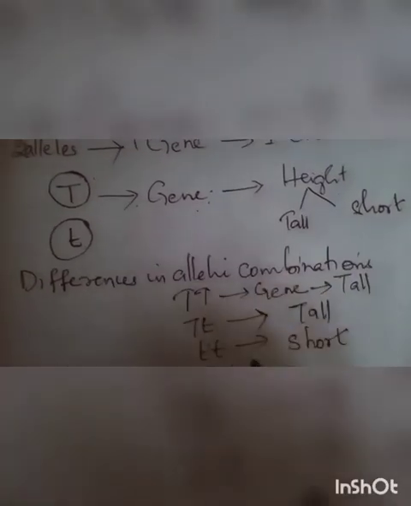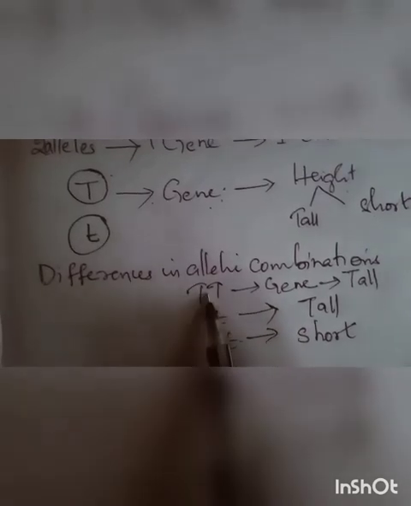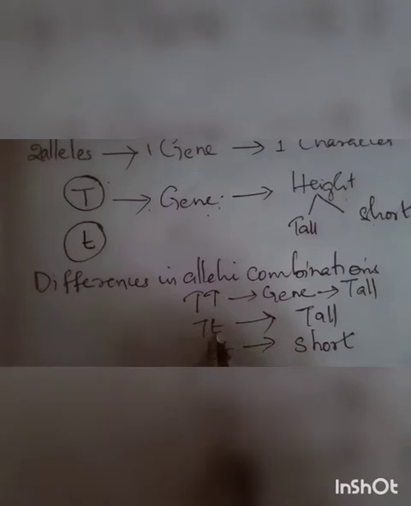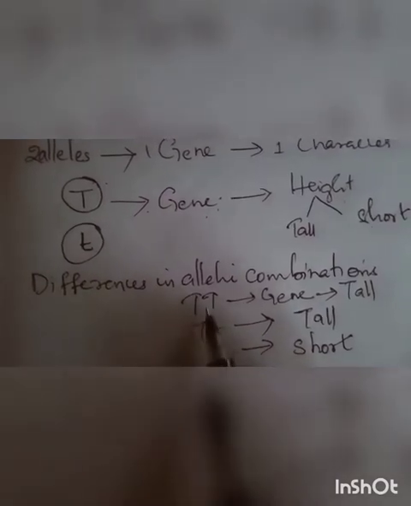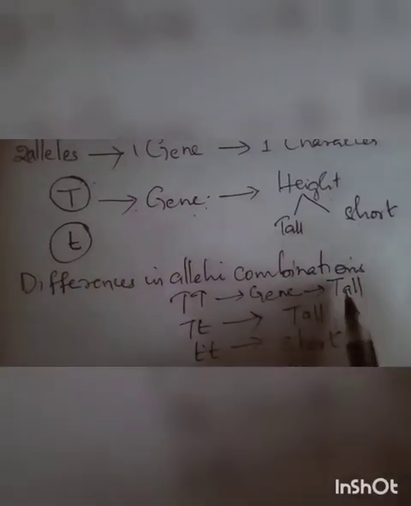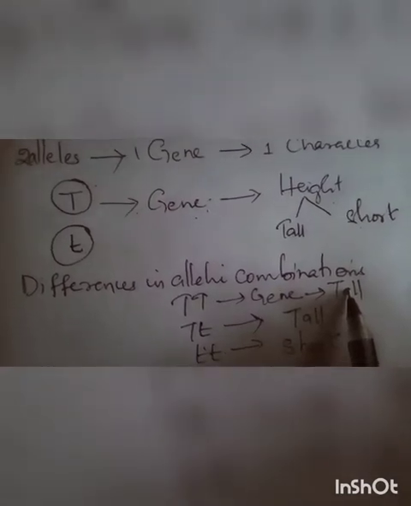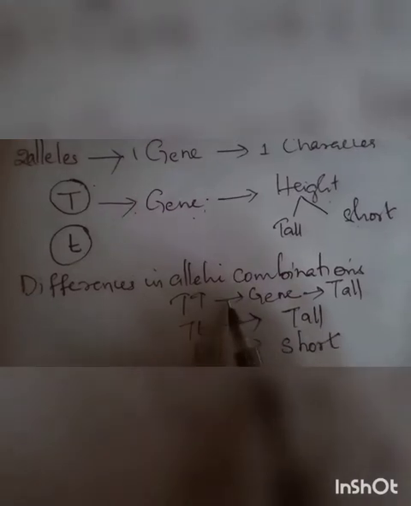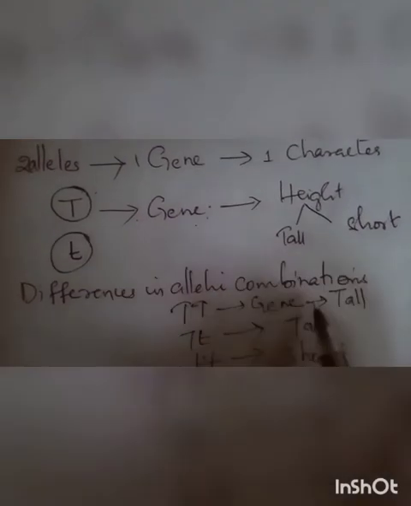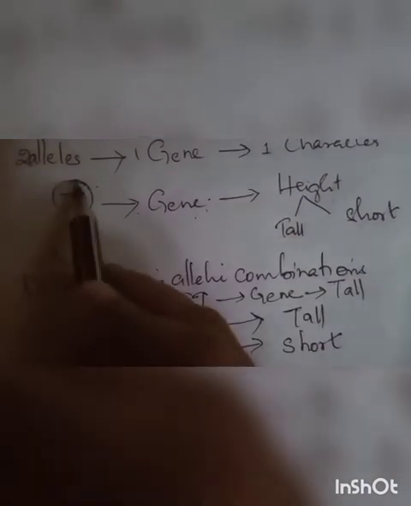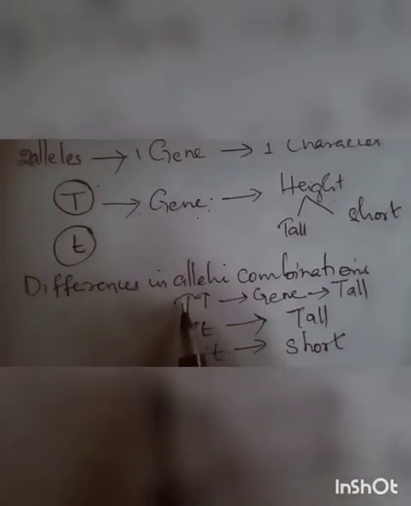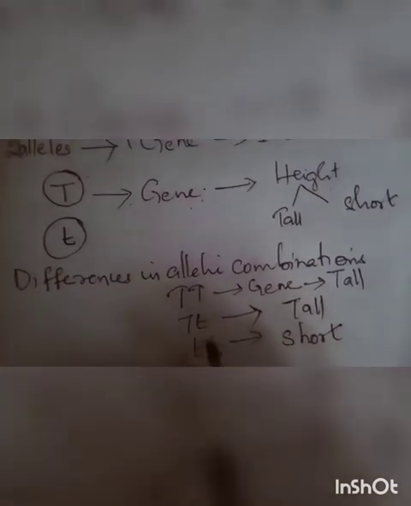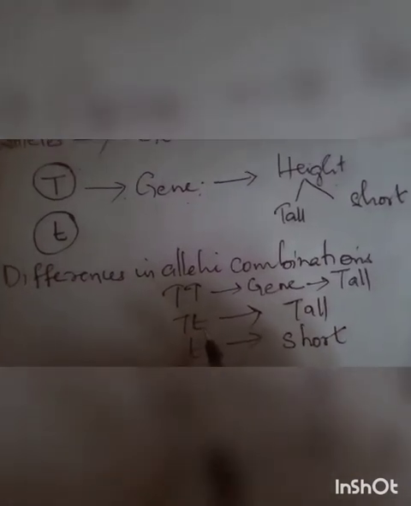So here we can conclude that if a capital letter is present, it will produce a dominant character. Actually, this capital letter belongs to the dominant character and the small letter t belongs to the recessive character.